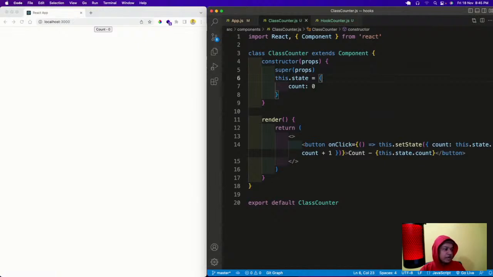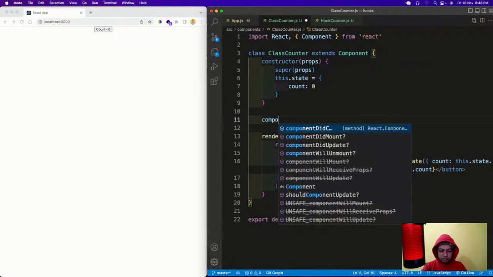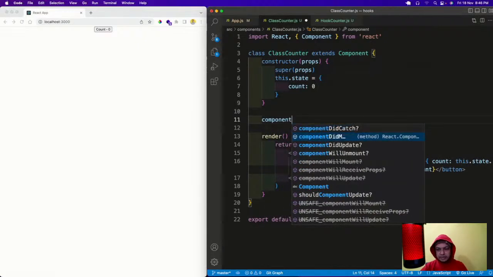To do that, after the state has been shown here, we should update the document title, through which we can change it. But where should we put that? We should put it in the lifecycle method componentDidMount, which runs after the render is done, in the mounting phase. So we'll do it here: componentDidMount.